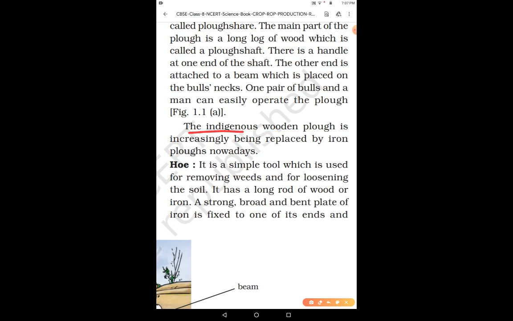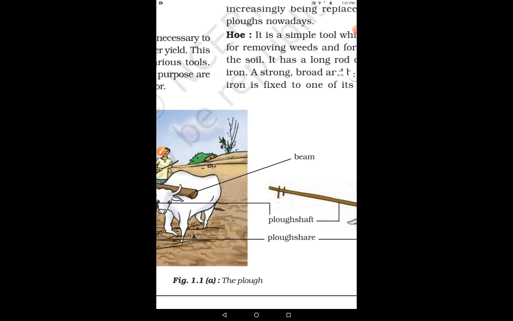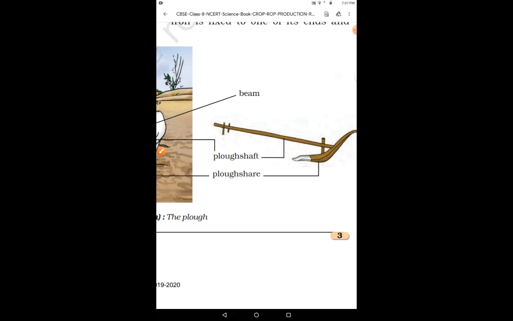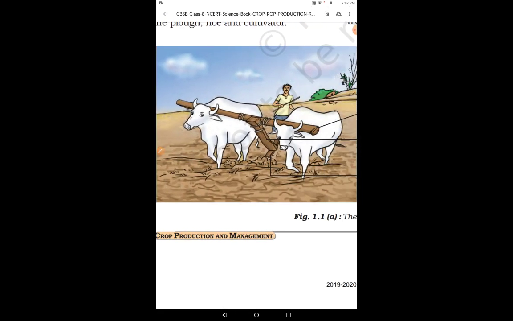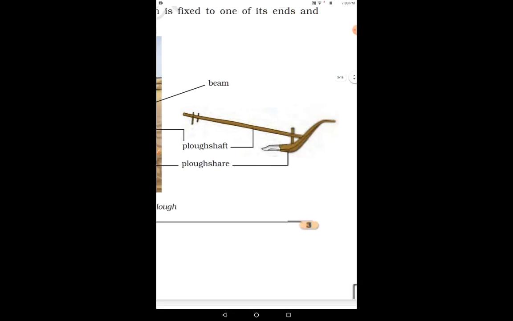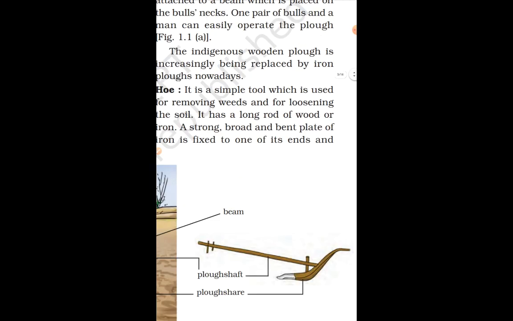So this was all about the plow, the structure of the plow. Let me discuss again. In the plow there is an iron strip known as the plowshare. A log of wood is the main part known as the plow shaft, and this is attached to a beam, and the beam is put on the bull's neck, right? So at one end of the plow is the beam, and on the other it turns and loosens the soil, right? On the other it is the plowshare.